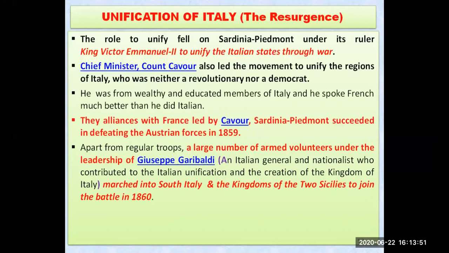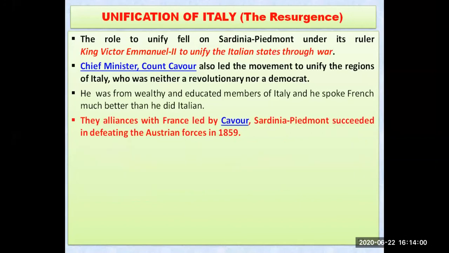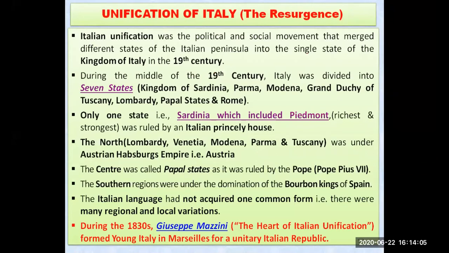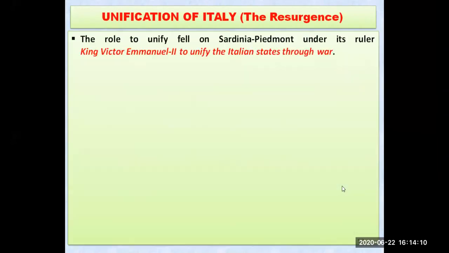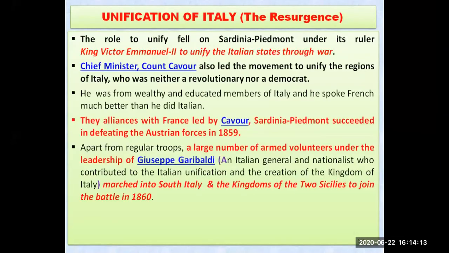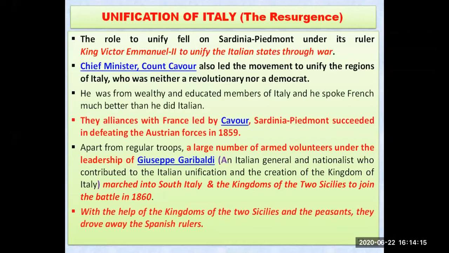So he, along with his soldiers and troops, marched into South Italy and defeated those who were there, my dear students. Let us see who was ruling in South Italy. It was the Bourbon king of Spain. Those Spanish people were ruling in South Italy. Giuseppe Garibaldi went there, defeated the Bourbon kings, and won the battle in the year 1860. Now, after the north, the south was also occupied.